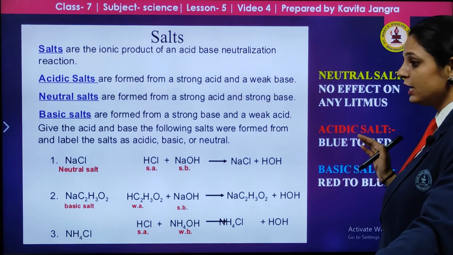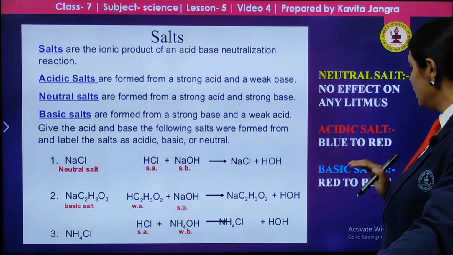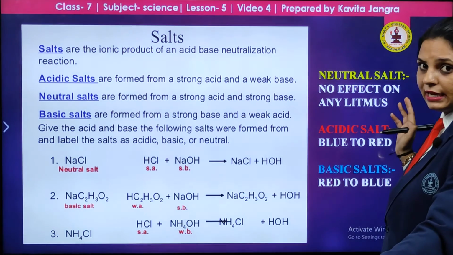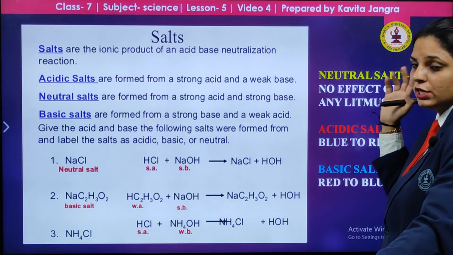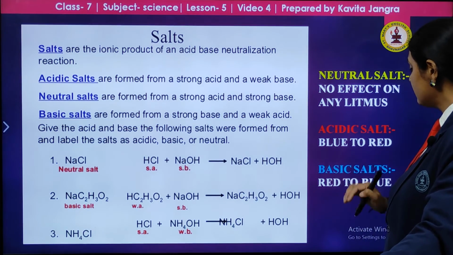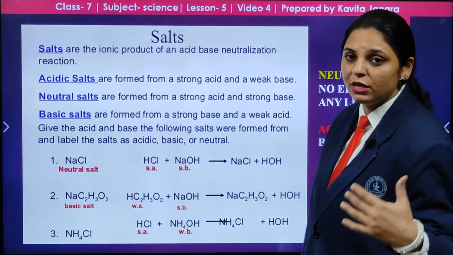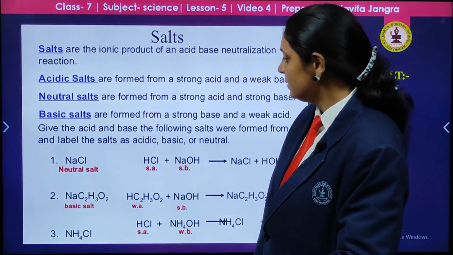The acidic salt will turn blue litmus to red, red being the sign for danger, as it is acidic in nature. Basic salt will turn red litmus to blue: B for blue and B for base.